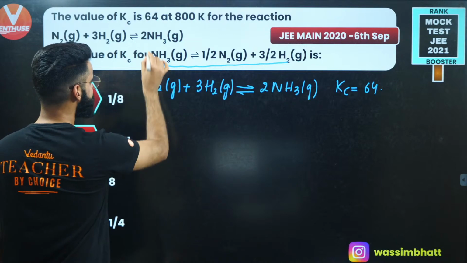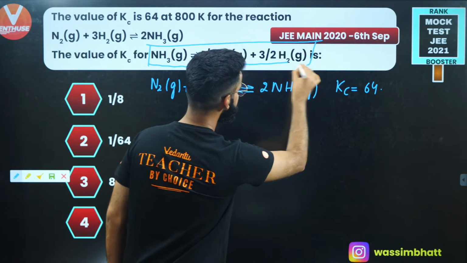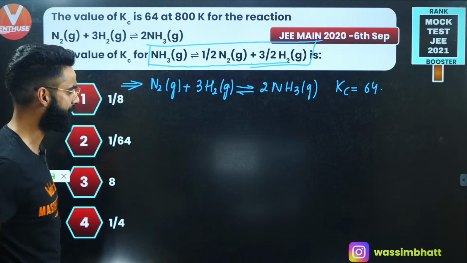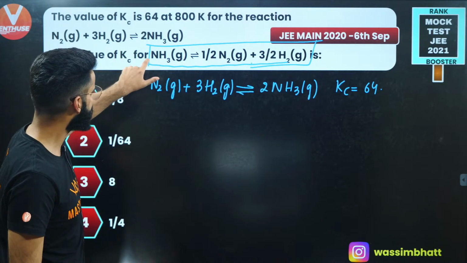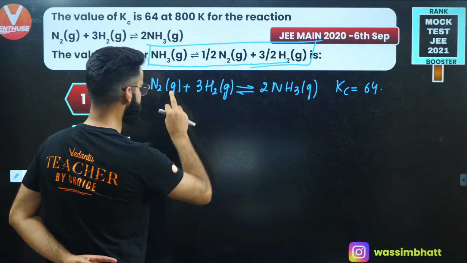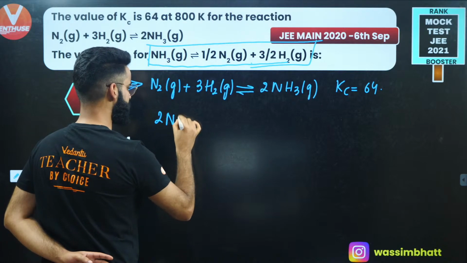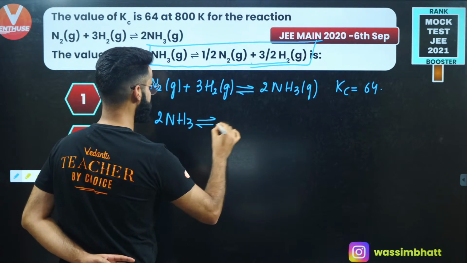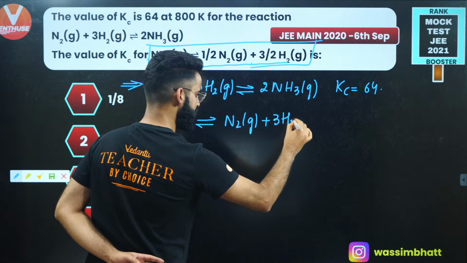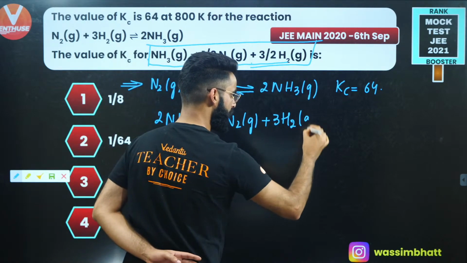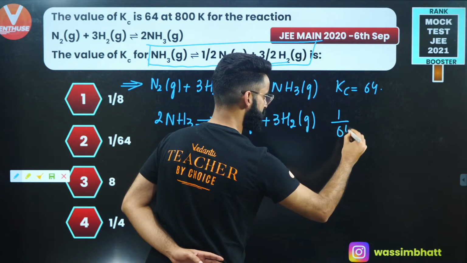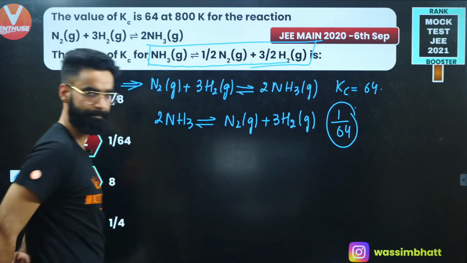So first of all, I'll try to make this reaction from the given reaction, whose Kc is given. First of all, let me reverse the given reaction. When I reverse it, it becomes 2 times NH3 in equilibrium with N2 gas plus 3 times H2 gas. And when we reverse the reaction, the equilibrium constant is inverted. If the equilibrium constant of this reaction was 64, the equilibrium constant of the reversed reaction is going to be 1 by 64.